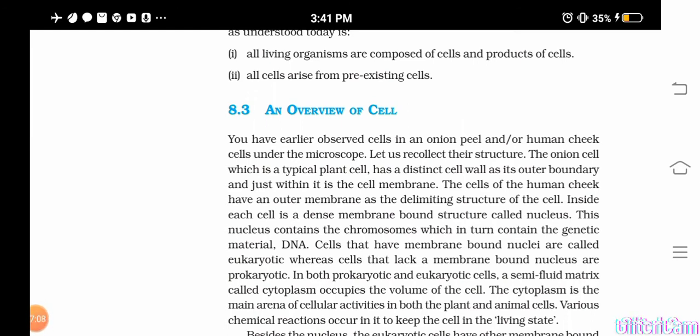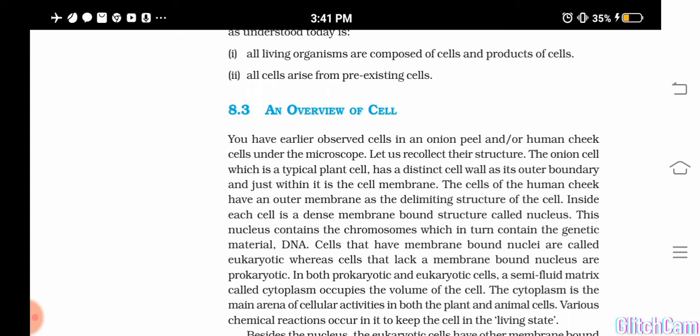So you would have studied about animal cell, plant cell, eukaryotic cell, prokaryotic cell, like this different types or differences you would have studied. Isn't it? In 9th class you have studied this. So if you see the outermost boundary of a plant cell, you can see what? The cell wall. Okay, cell wall will be there, and just within that cell wall you can see the cell membrane. So do plants have cell membrane? Yes, they are having cell membrane. In addition to that, they are having cell wall also.